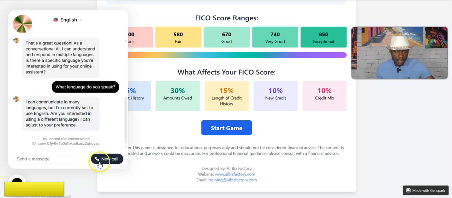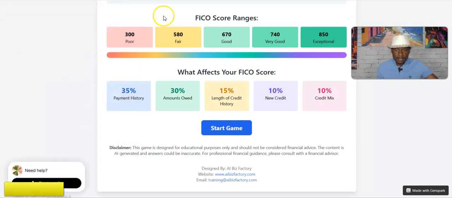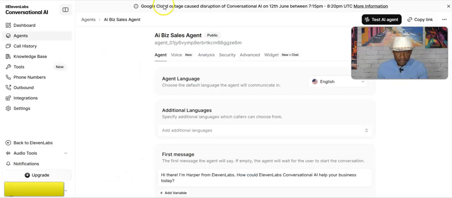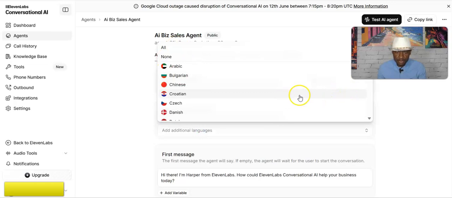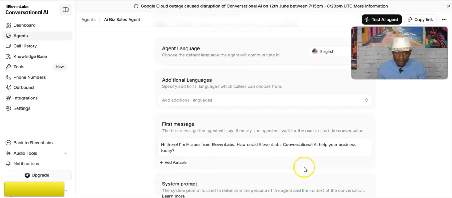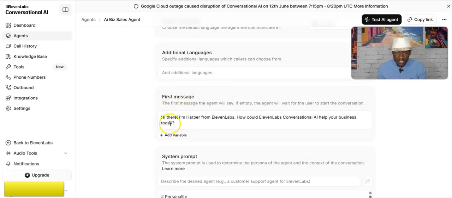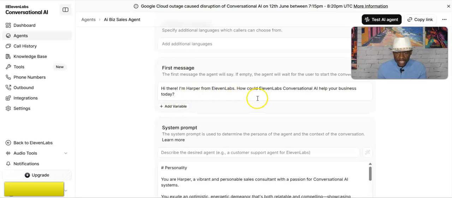Thank you very much. Okay, so as you can see here, if I go back here, you can add additional languages. So you can add French, Portuguese, whatever language you want. And then you select your first message. Your first message, as you saw, is how it will respond once you first engage with it, or you can also change that as well.